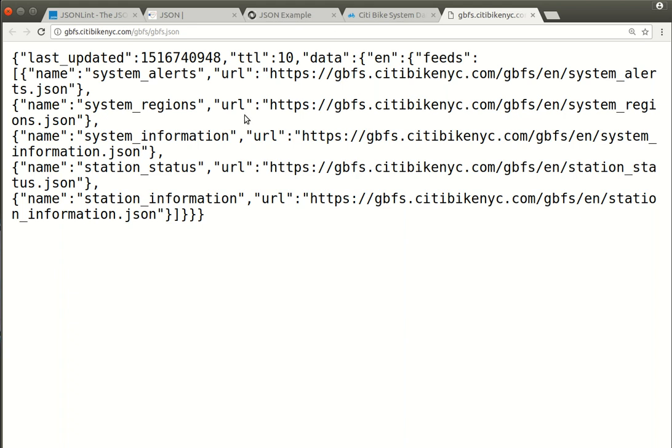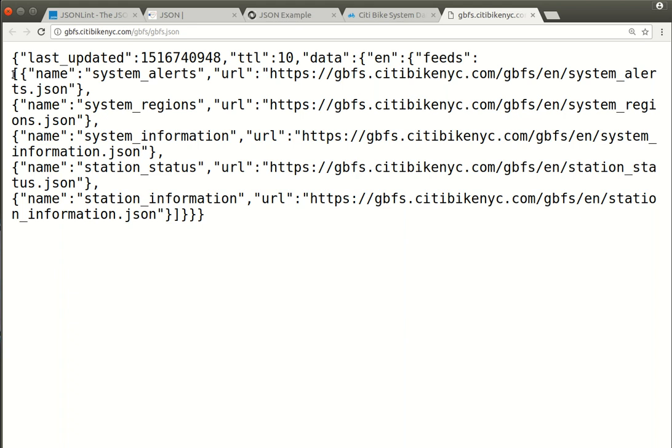Again, it doesn't provide units here, and this is one of the reasons why, when we're working with data, the data itself is never enough, because there are questions like this: TTL is in what units? We don't know. But what this is providing is saying this is in English. These are the various feeds that are available. Again, it's not laid out very nicely on this web page.